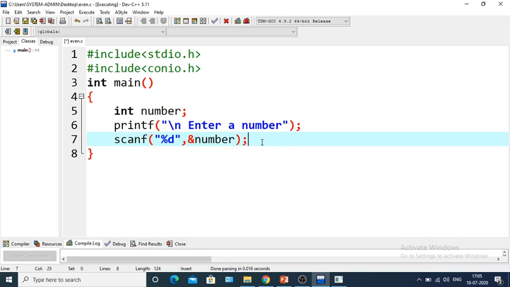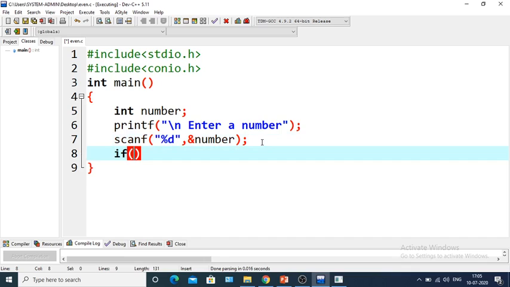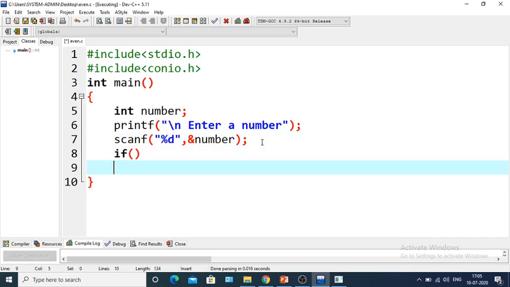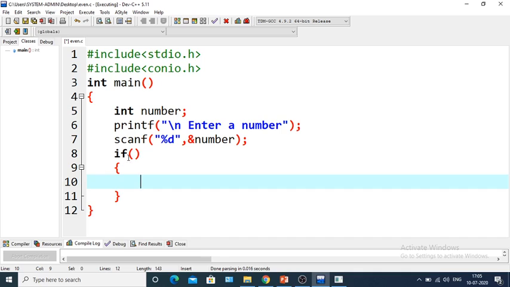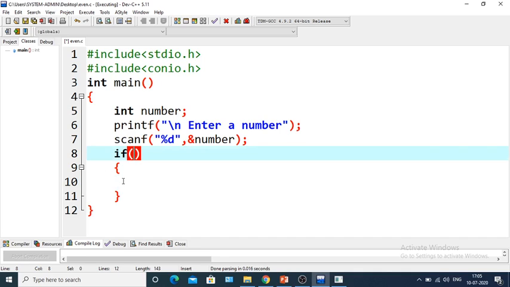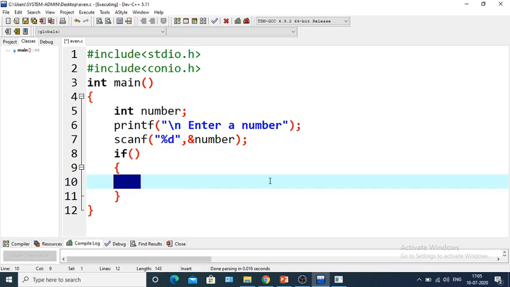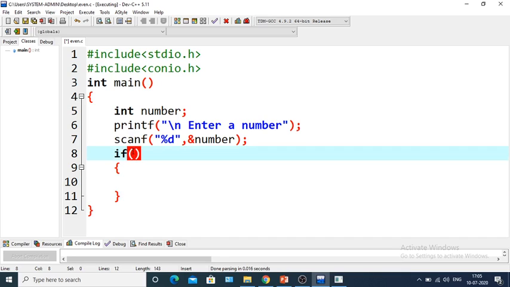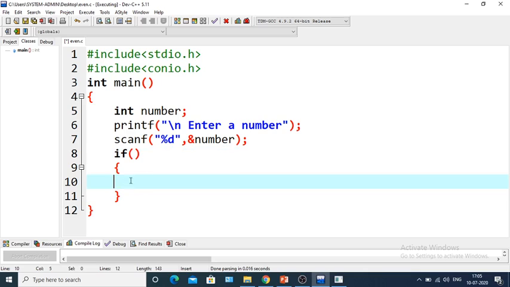Next we will take an if condition. Within the if there is a condition. If this condition is satisfied, then the statement here will be printed or executed. If the condition written here is not satisfied, then the statement written here will not be executed.